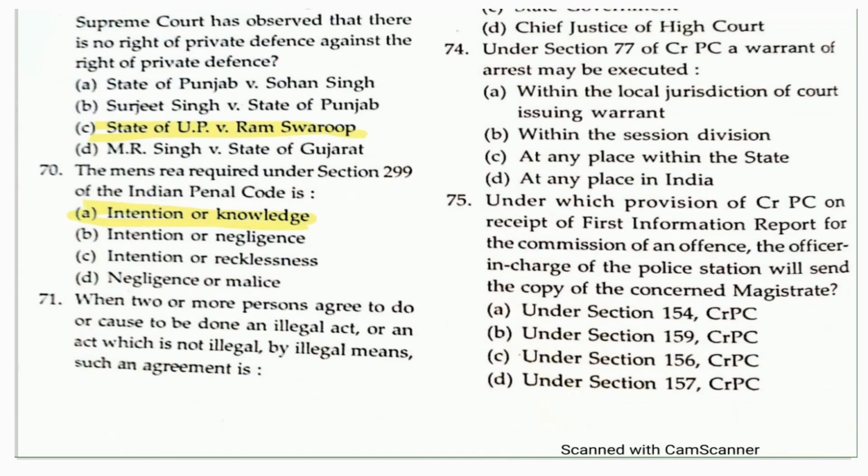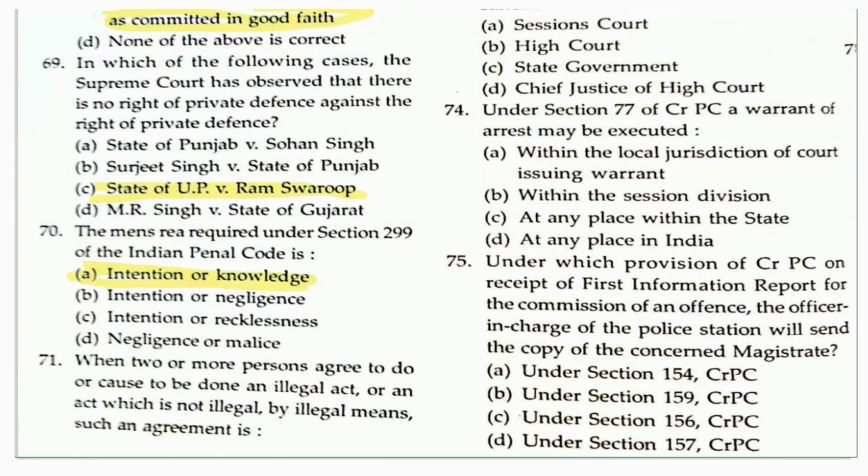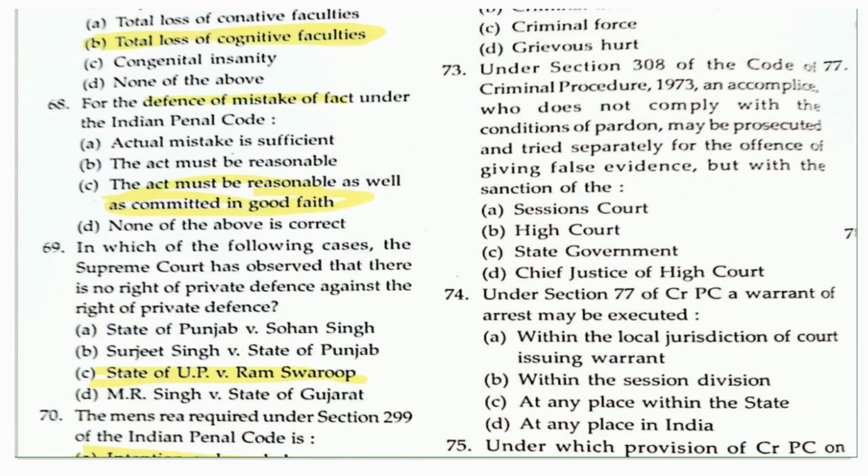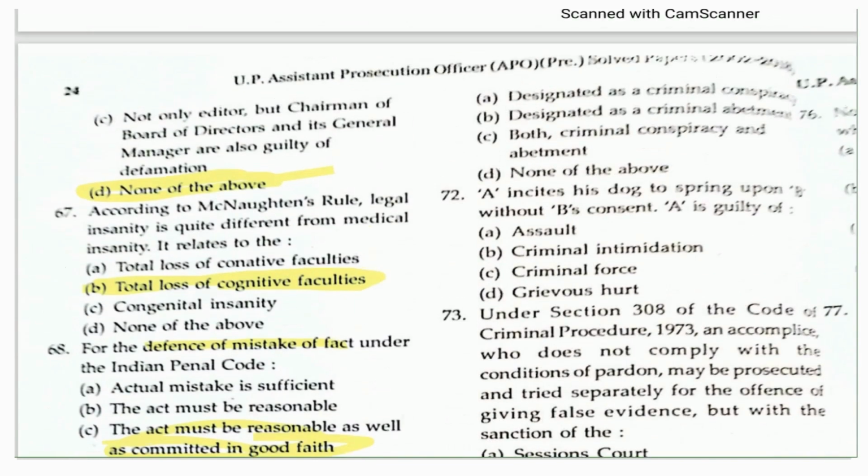When two or more persons agree to do or cause to be done an illegal act, or an act which is not illegal by illegal means, such an agreement is... So if more than two persons are indulged in any kind of illegal action by illegal means, even if it is a right cause, then all these people will come under the category of criminal conspiracy. There is some problem with this scanning here, but it is about criminal conspiracy. Please take care, it is about criminal conspiracy.